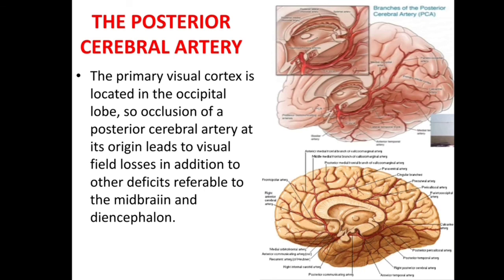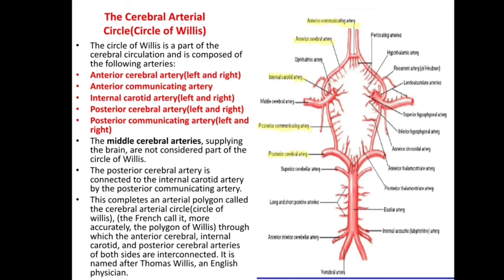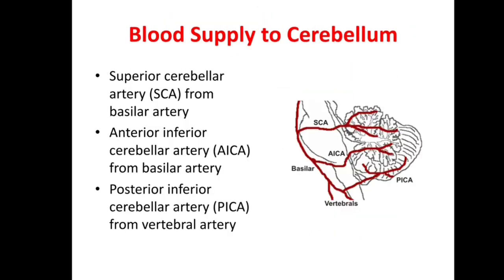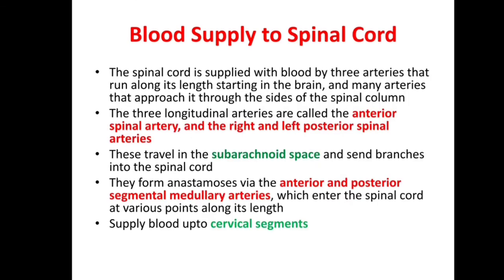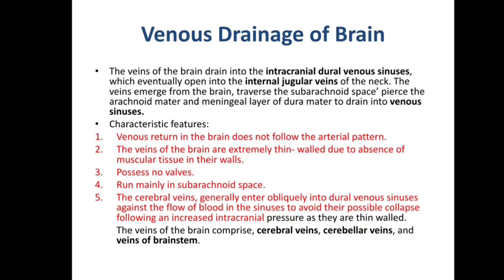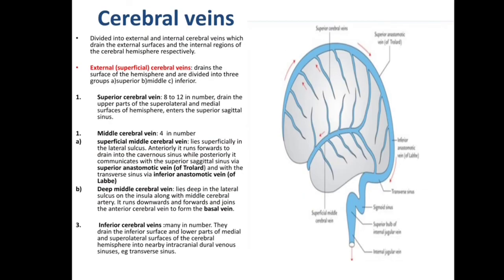This is the circle of Willis, formed by anterior communicating, anterior cerebral, internal carotid, posterior communicating and posterior cerebral artery. Other parts: blood supply of cerebellum and spinal cord by anterior and posterior spinal artery.